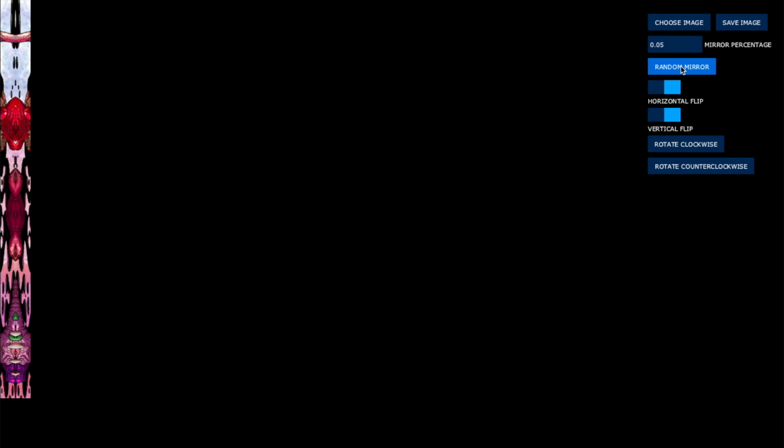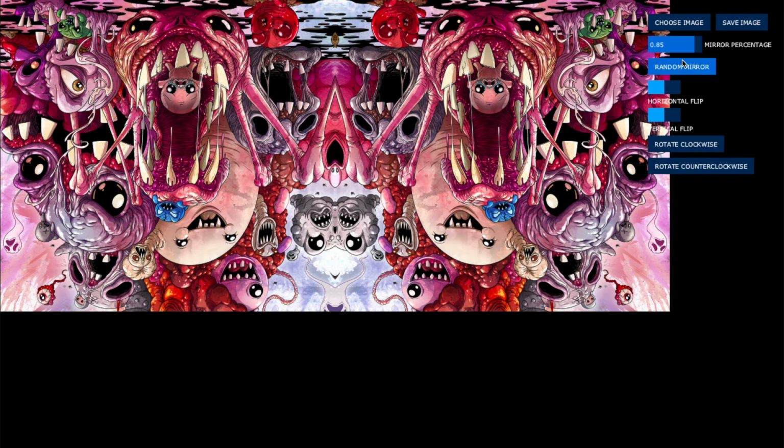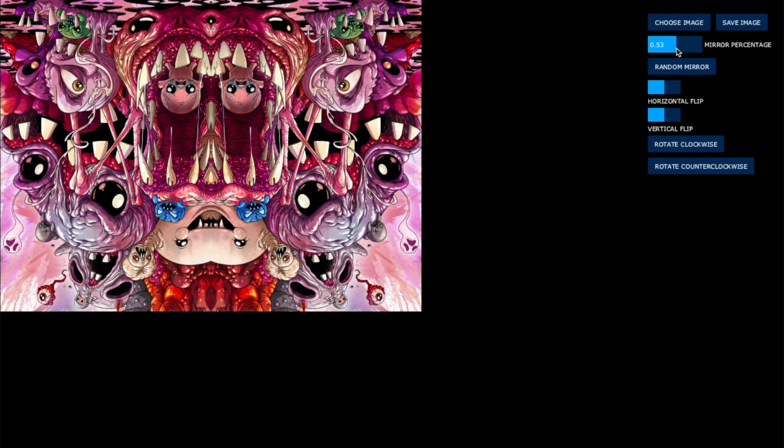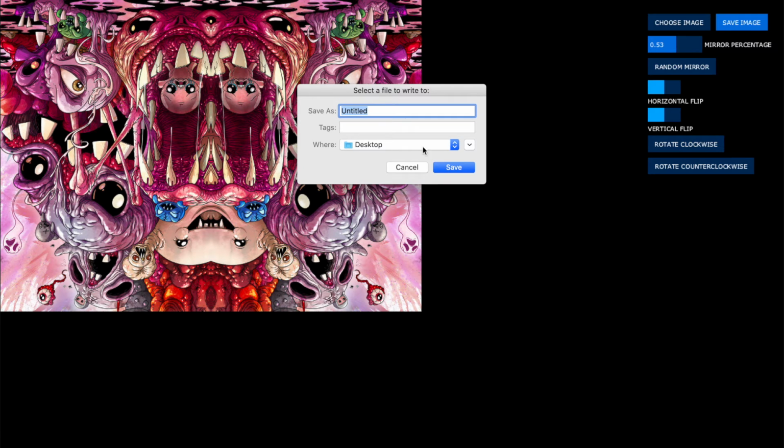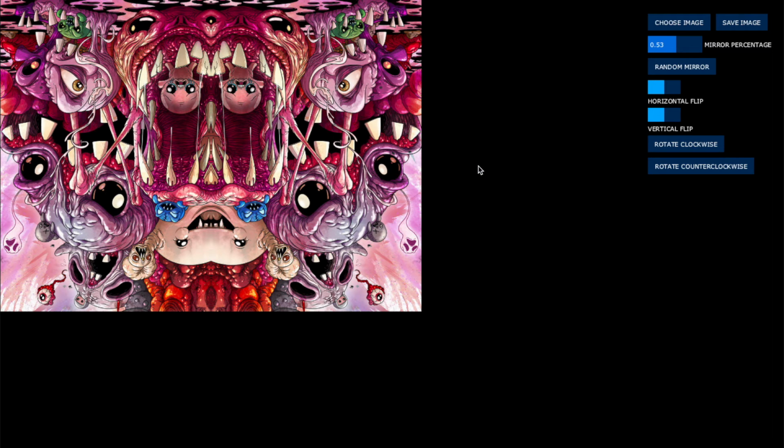Finally, once we see one that we like, let's just choose this one for now. We'll save the image. I can choose what to save it as, and I'll save it to the desktop for now. And that's the basic functionality of how Mirror Machine works.